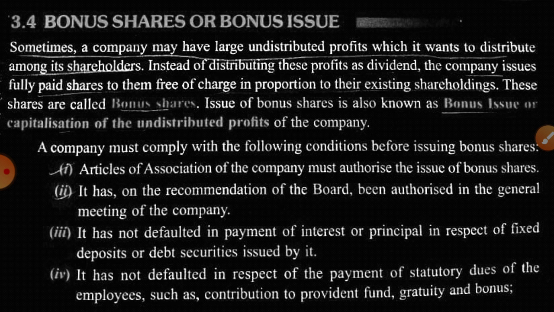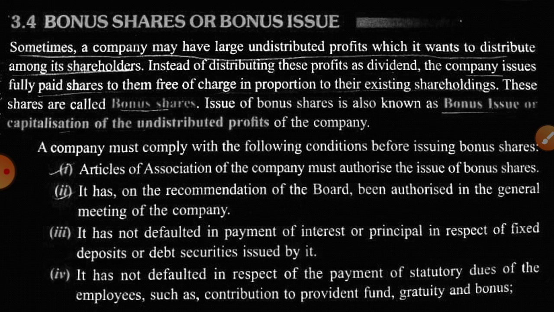See, when the company has large undistributed profits, that means they have a huge profit and those profits are not distributed, the company issues fully paid up shares to the existing shareholders free of cost, in the proportion of the shares held by the existing shareholders.